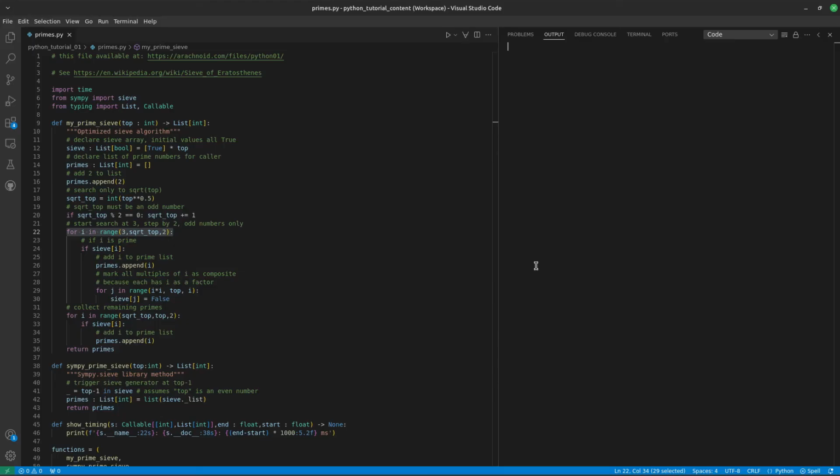The size of the prime sieve is provided by the function argument top. I first create a sieve of Boolean values of that size, all initially set to true. I then create an array to contain the prime numbers the sieve locates. This array is returned to the function caller.